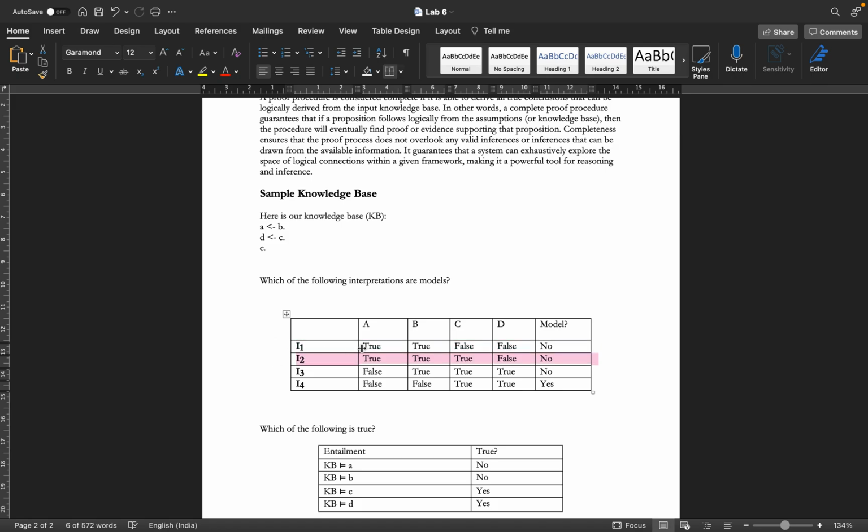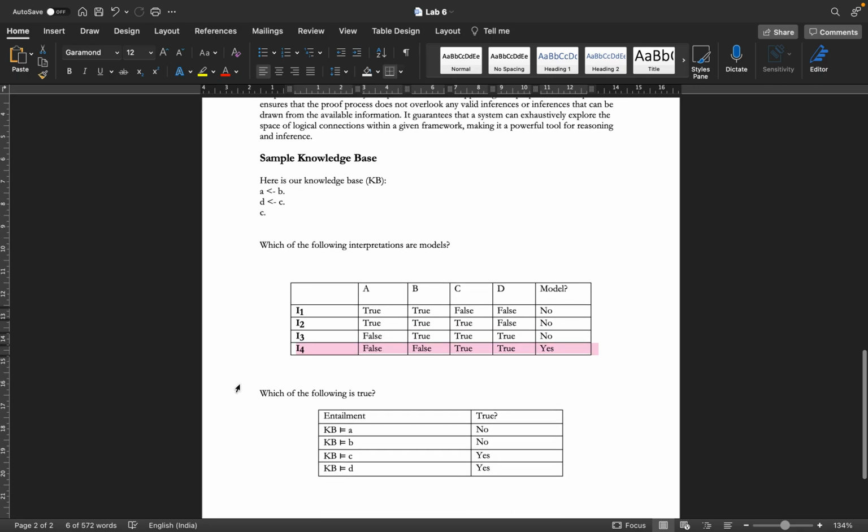Let's check for L2. C is true, but D is false. And according to our knowledge base, if C is true, then D has to be true. So again, this cannot be our model. Now for L3, C and D are both true, which is very good. Now B is true, that means that A has to be true, but it is not. So this cannot be our model. For L4, C is true, D is true, which is good, and B is false, that means A is false. So this can be a model. This is a model for our knowledge base.